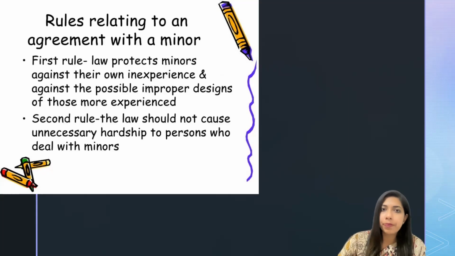Now I'm going to discuss the rules relating to an agreement with a minor one by one. The first and foremost rule is that the law always protects minors from their own inexperience and against the possible improper designs of those more experienced. The second rule is that the law should not cause any hardship to the persons who deal with minors. So these are the major 2 rules. First, the law always protects the minor from hardships and from their inexperience. Second, the law also protects against unnecessary hardships to the person who deals with minors.